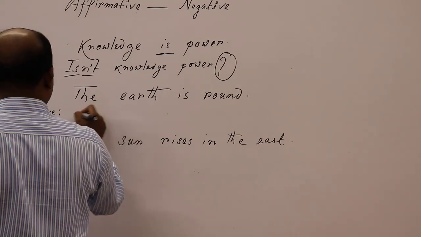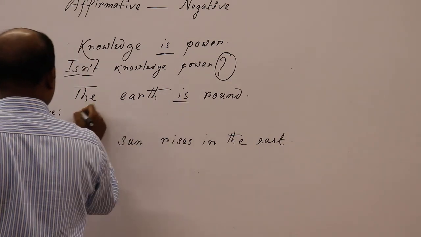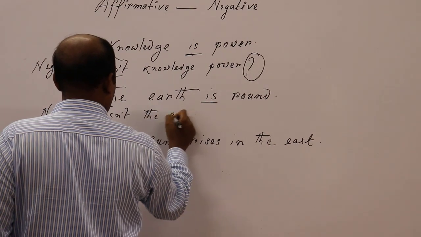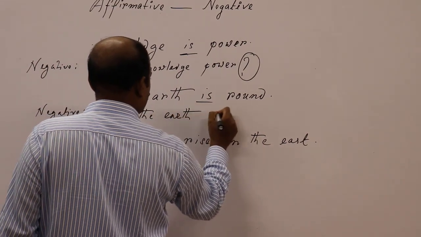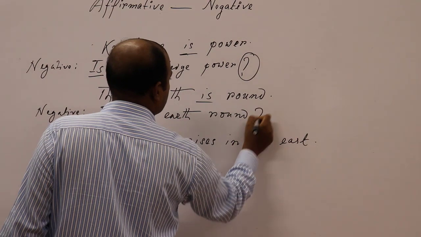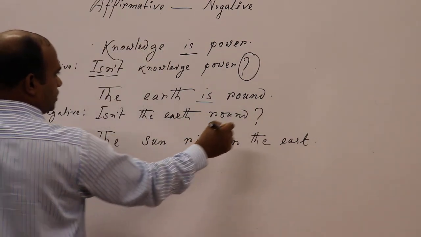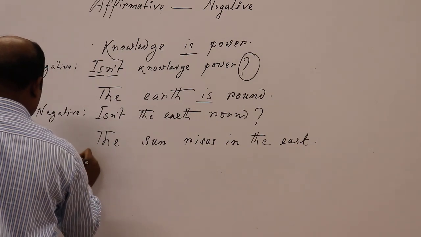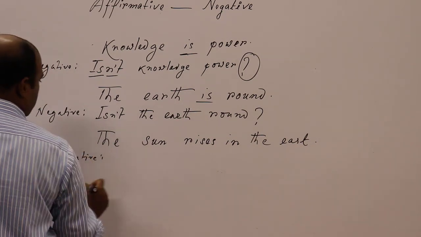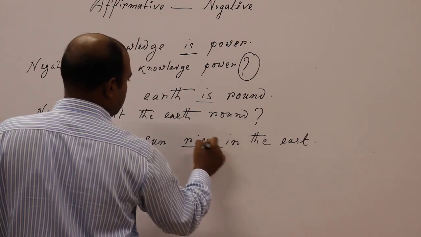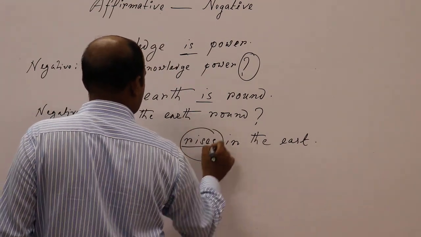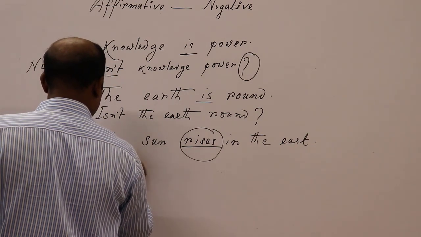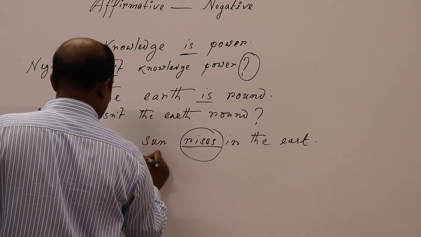And look, the earth is round, then the answer should be, isn't the earth round? Of course you have to use this mark. And the last one, look at this. As in rises, there is s with the verb, so of course you have to use doesn't.